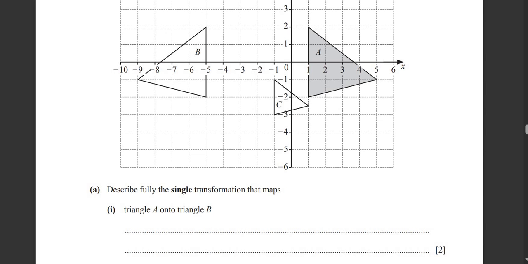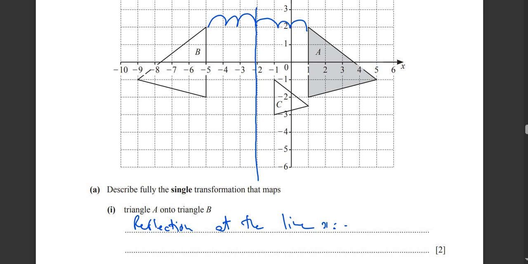When you stand in front of a mirror, you get a reflection. This is also a reflection, but from where? We need to find the point of reflection actually, guys. So first, just write reflection. You get 1 mark. This is how you gain marks. Now which line is of reflection? If I make a line over here, it should be in the center. So look, how far is A from this line? 1, 2, 3. How far is B? 1, 2, 3. So this means reflection at the line x equals -2.